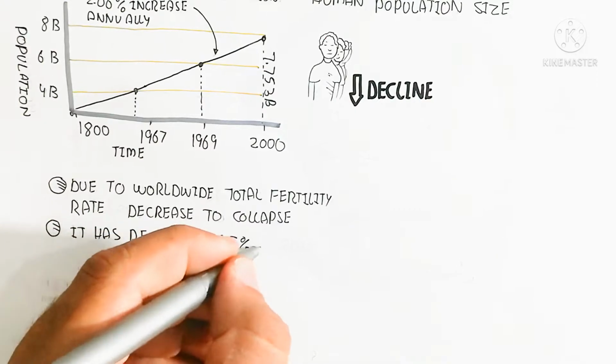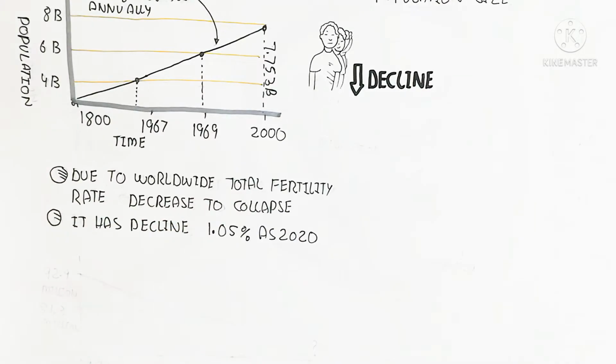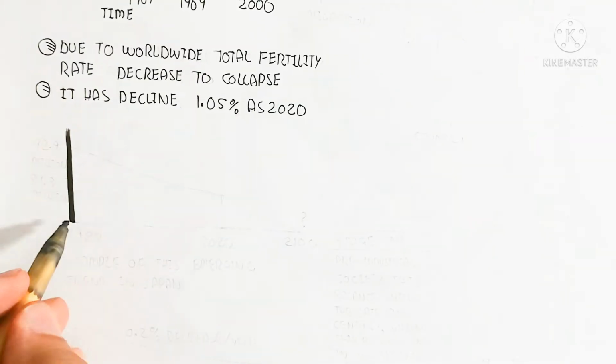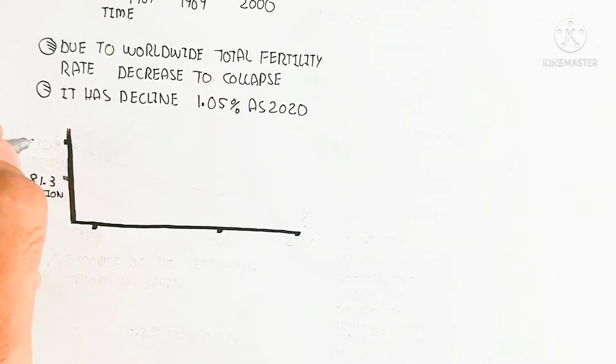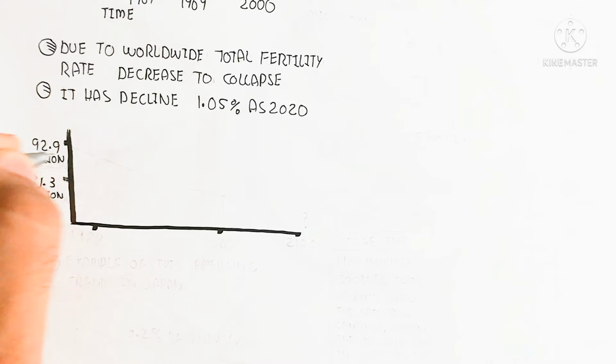But the worldwide total fertility rate is decreasing, leading to collapse. How? It has already declined by 1.05% in several countries. For example, from 2020 the population will begin to decrease.